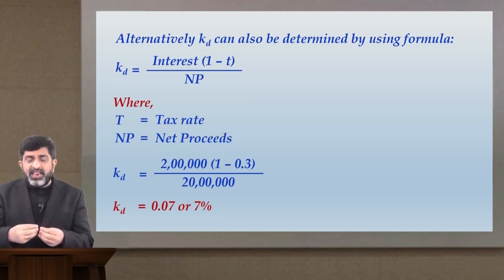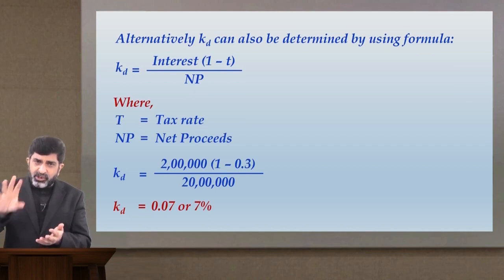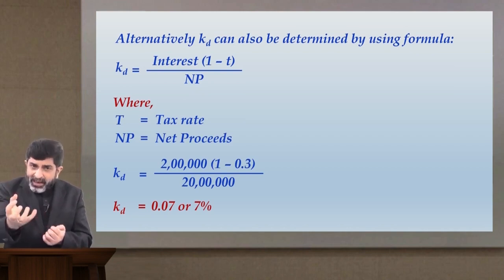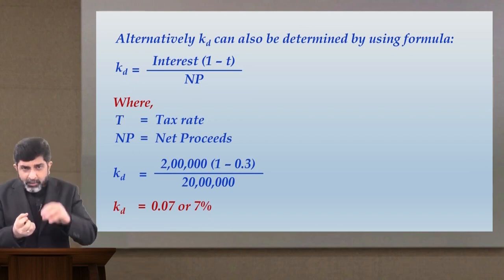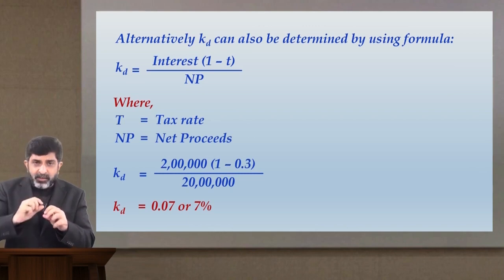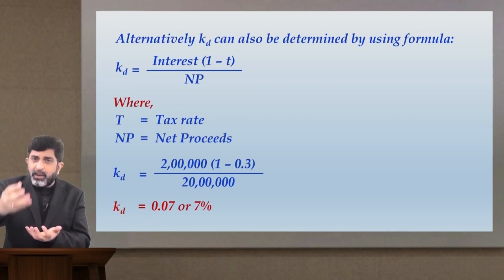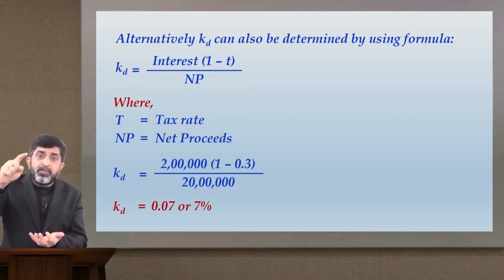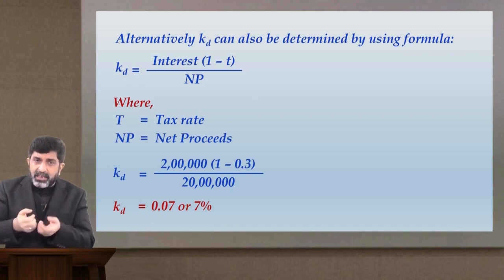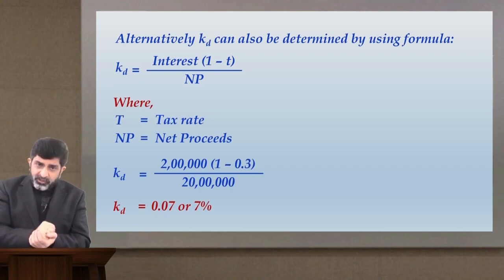Net proceeds basically means when you have issued any kind of instrument, debt, preference share or any instrument, you'll be getting some money, right? If the company is issuing debentures, company will receive money. That is what we call as net proceeds. So just imagine, if I am a company and I am issuing debentures, money will come to me. You are investor, you have subscribed for these debentures. For you, it is outflow of money. You are paying money and the company is receiving money. Proceeds from issue of debenture is what we call as net proceeds.